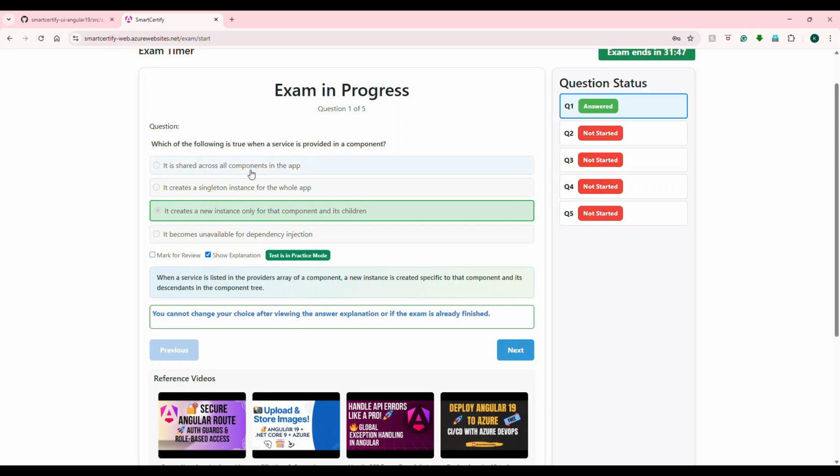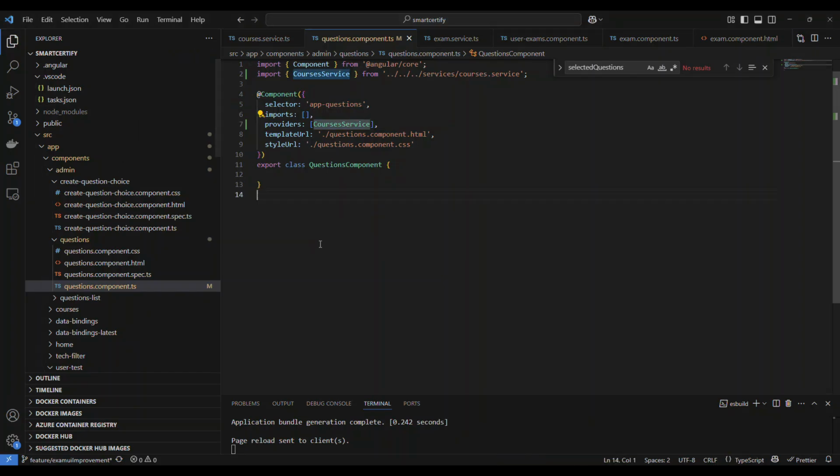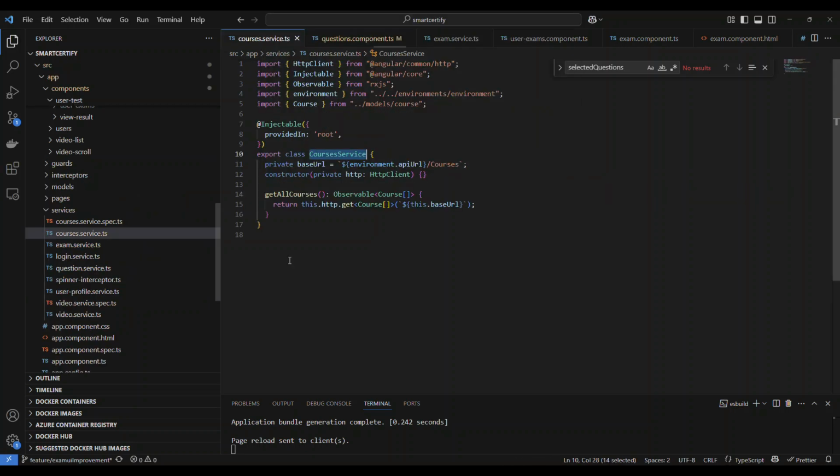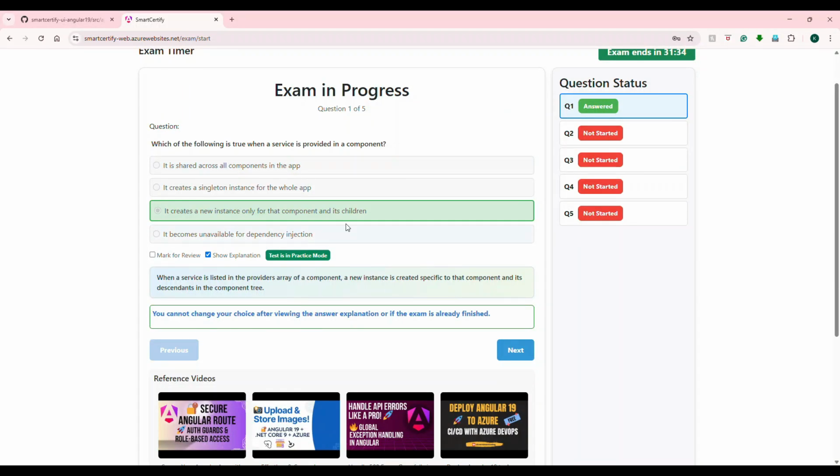So you should know the whole idea here is where this provider comes into the picture for a service, and if you go to the service, what does this do? That is the whole idea here. Okay, I hope you understand this logic. Now let's proceed to the next question.